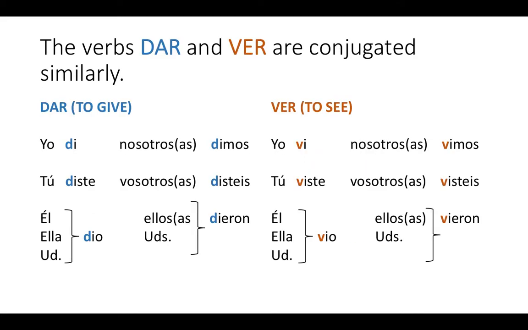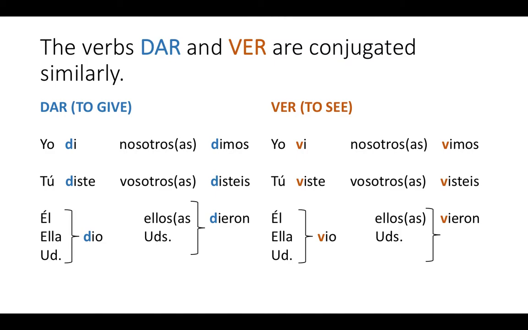So one is using the verb ser, and the other one is using the verb ir. We also have the verbs dar and ver. Dar means to give, ver means to see. And they're a little bit irregular because they only use their first letter. So for dar, the D stays there, and then they share the same conjugation. Although dar is an AR verb, the conjugation here in the preterite is going to be completely different, and it's going to use the endings that you see here, guys, and let's go over them.